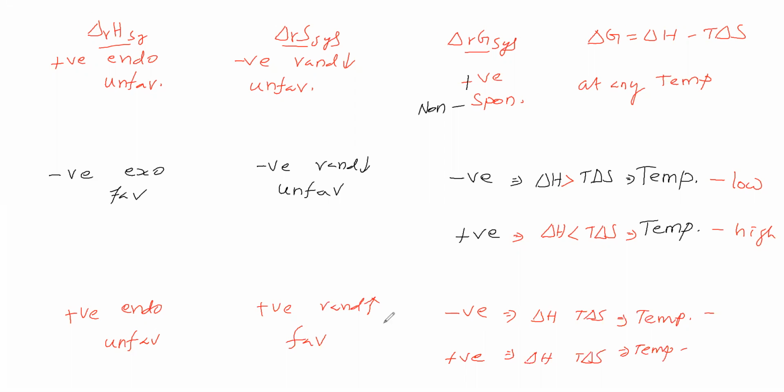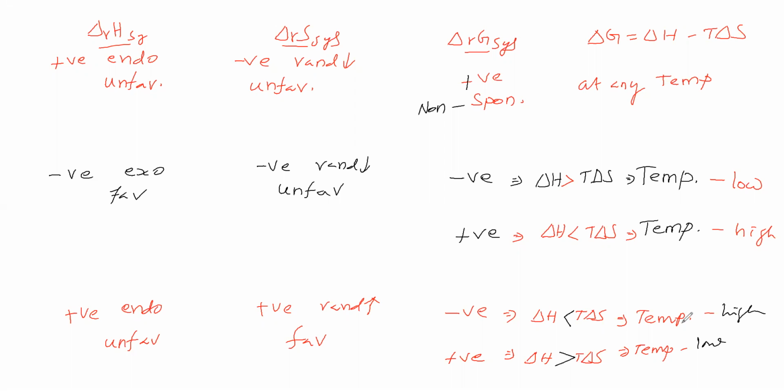Delta H is positive. Delta H is positive, in the sense which should dominate, means T delta S should dominate here. Here delta H is positive, so delta H should dominate. If delta H is dominating, delta G is positive. Then here low temperature, here high temperature. So it is unfavorable for the system, it is favorable for the system. Now we can make the process spontaneous by keeping high temperature.